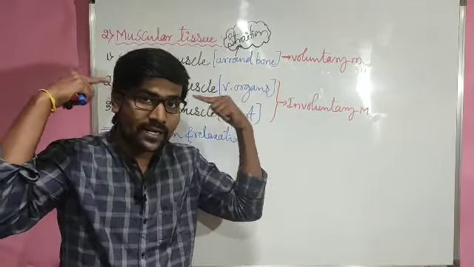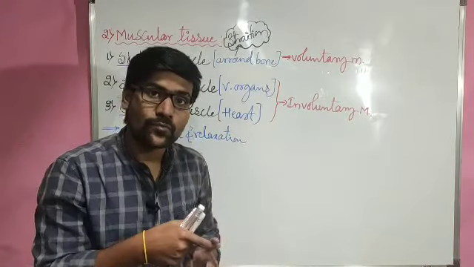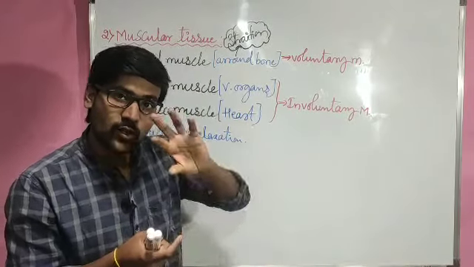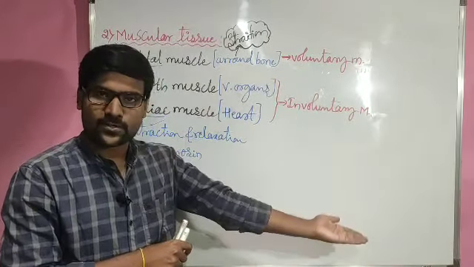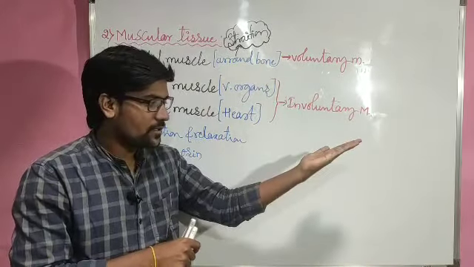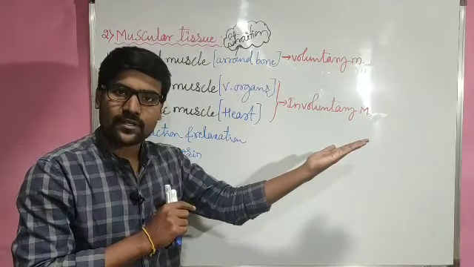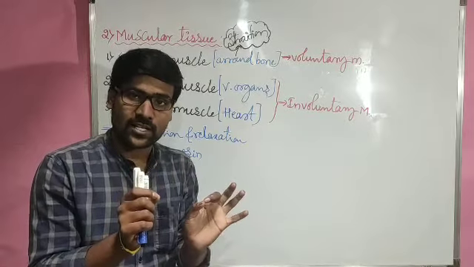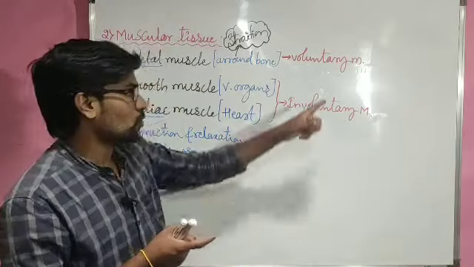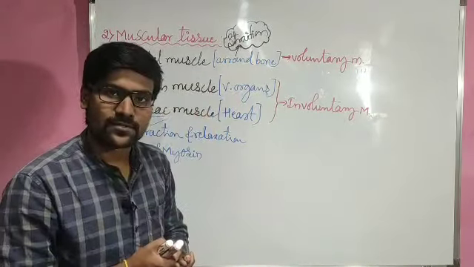My brain, my mindset has to decide what to do and what not to do, and the muscles follow. Now it is moving; if I say stop, the movement stops. The same way in the leg also. Those muscles work according to our wish, so we refer to them as voluntary muscles.